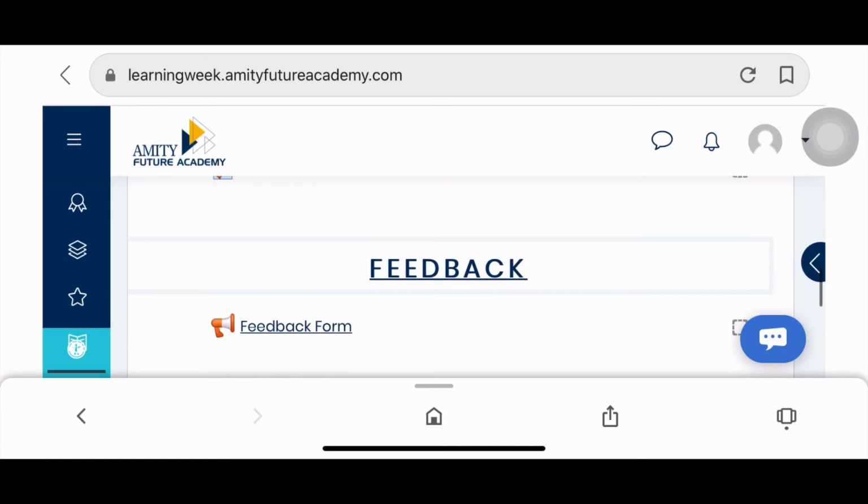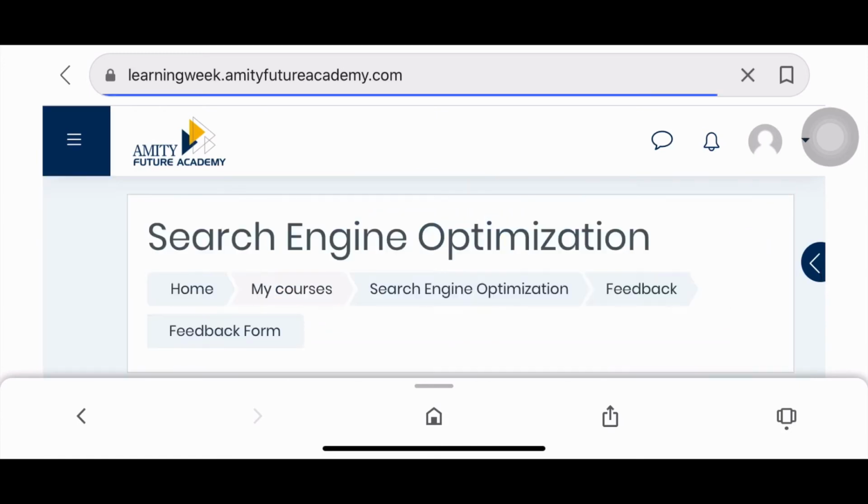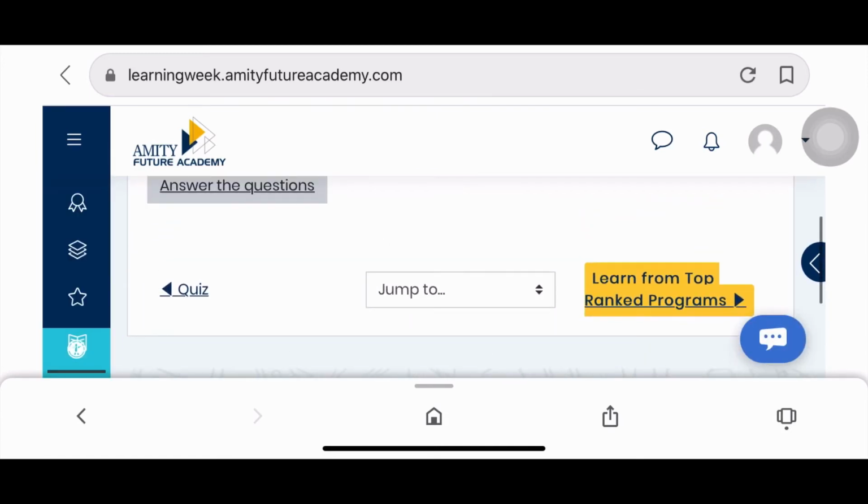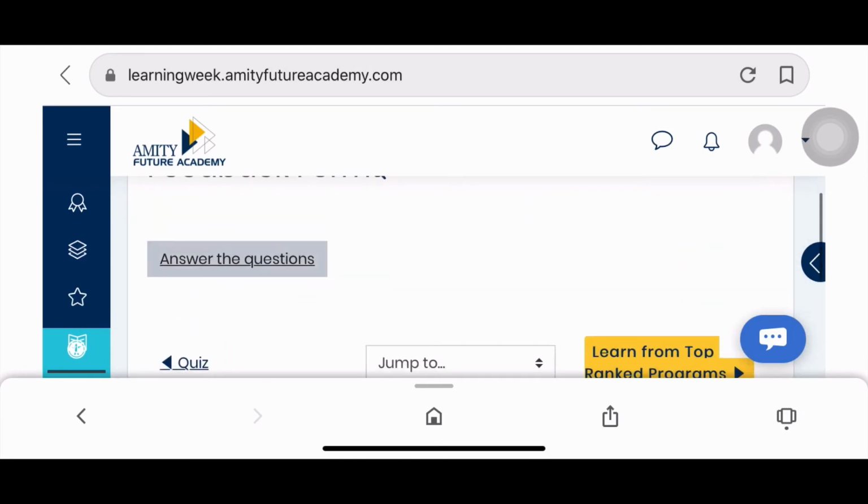After marking all those, then fill the feedback form. Answer the questions.